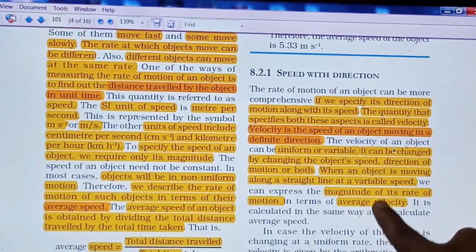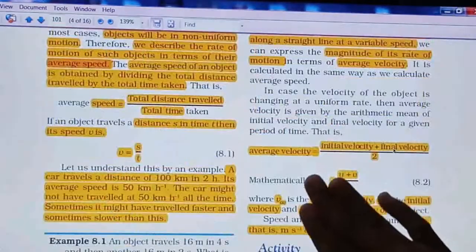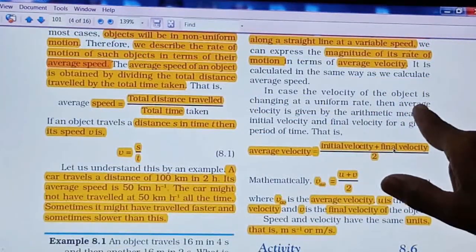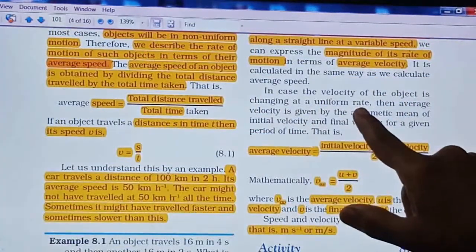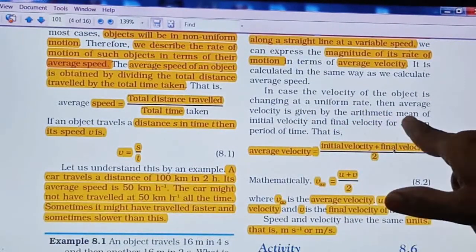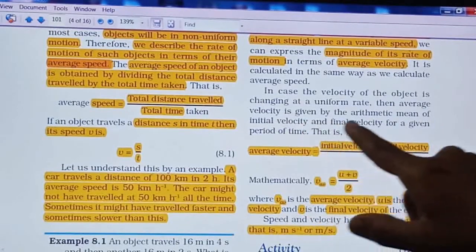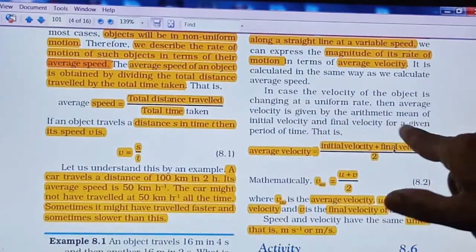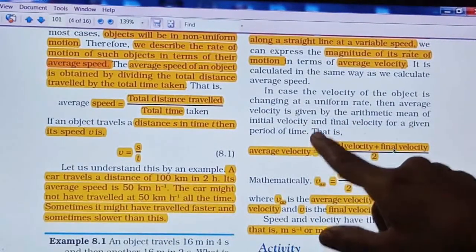So the calculation of the average velocity will be the same as average speed. See, in case the velocity of an object is changing at a uniform rate, then average velocity is given by the arithmetic mean of initial velocity and the final velocity for a given period of time, right?